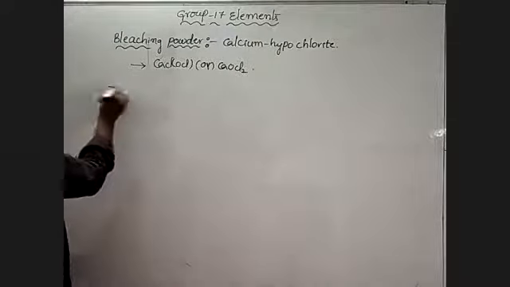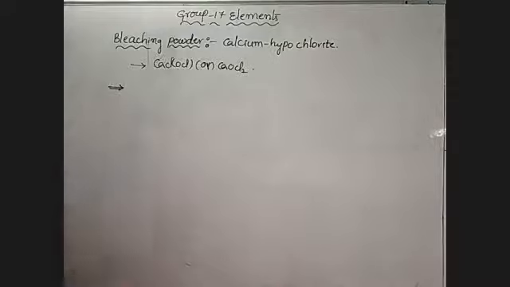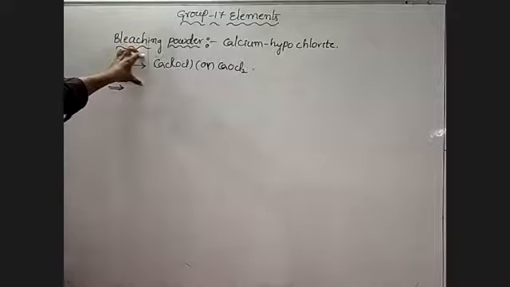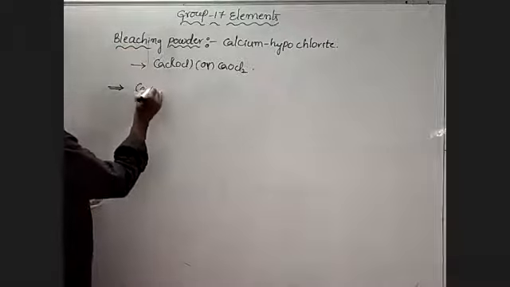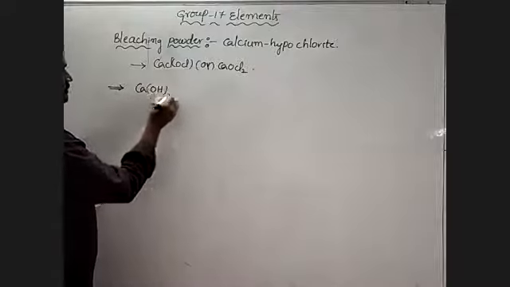Now we are going to see the preparation of bleaching powder. It is prepared by the action of chlorine on dry slaked lime, that means calcium hydroxide.